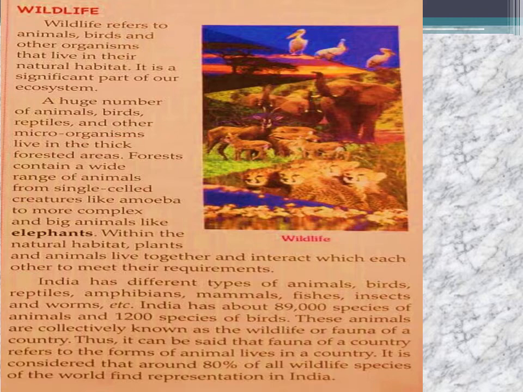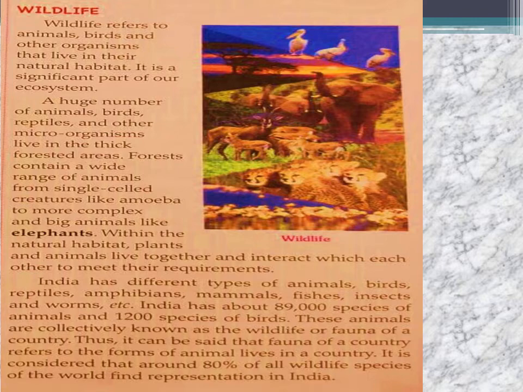Now, within their natural habitat, plants and animals live together and interact with each other to meet their requirements. Actually, they are interdependent on each other.